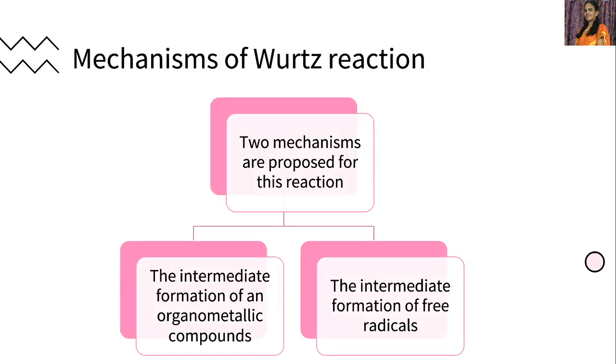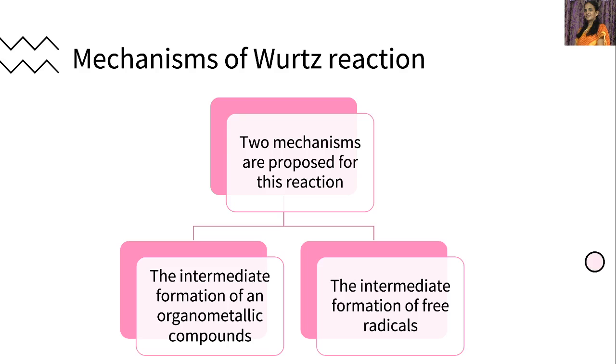Now let's discuss the mechanism of this Wurtz reaction. Two mechanisms are proposed for this reaction.